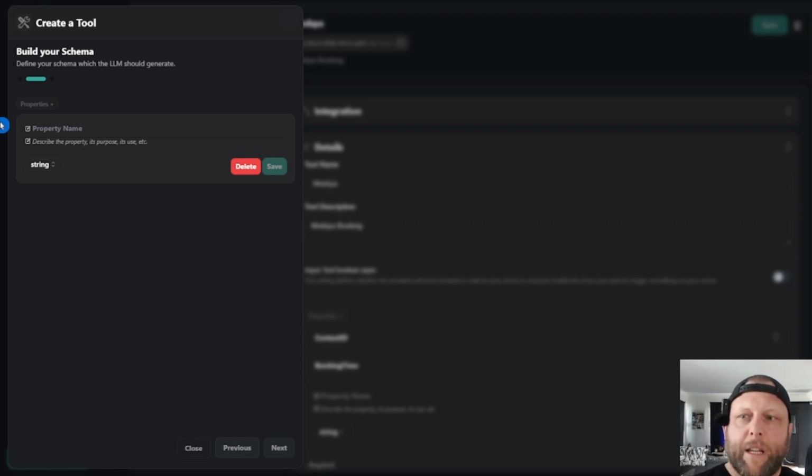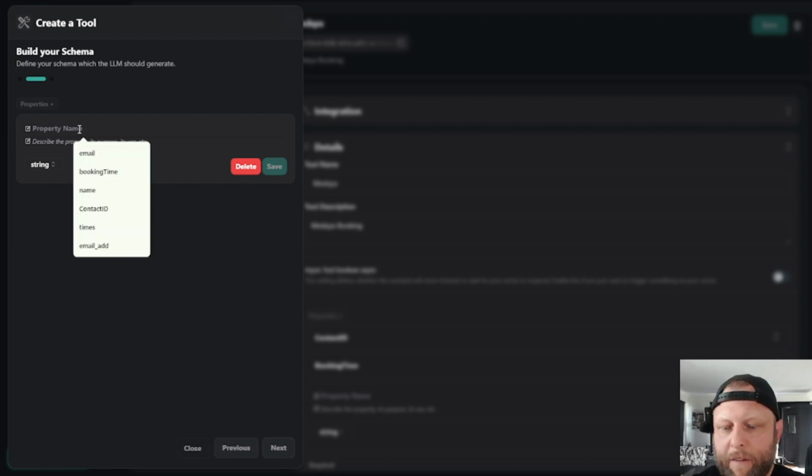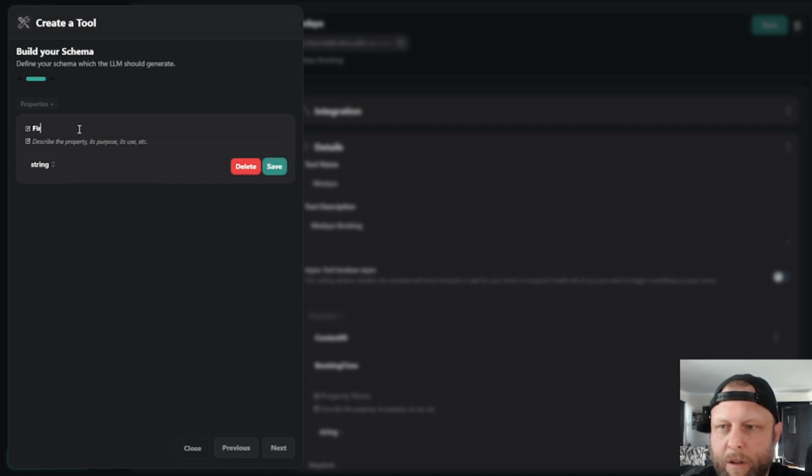But what's going to be in there? We're going to have a what's my name, your first name. So we're going to call it first name. So this is important. It needs to be together because it's going to be a string. Don't think about it too much. Keep it the same. So first name, the purpose is when the caller gives their name.